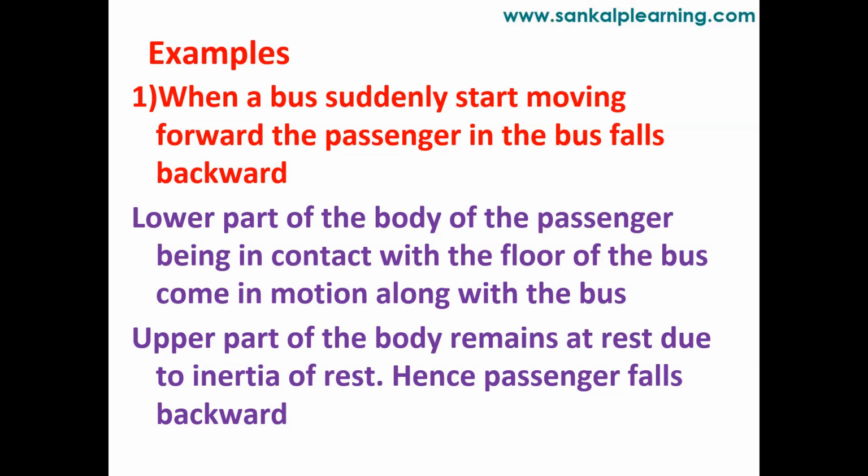Hence the passenger falls backward. So this is one example.